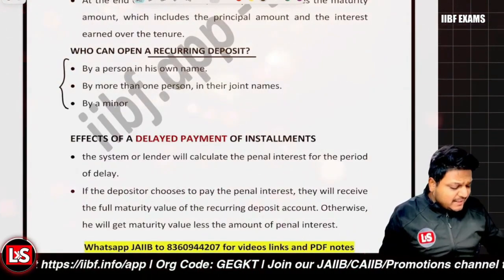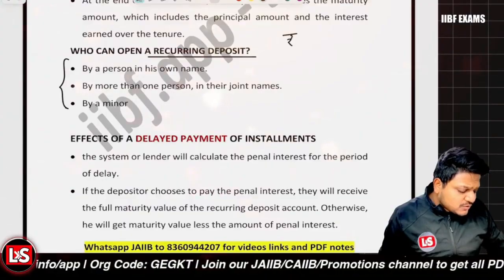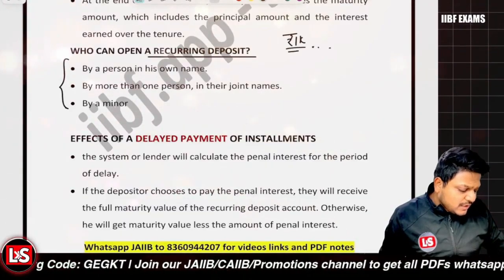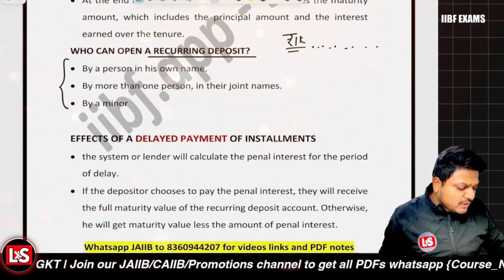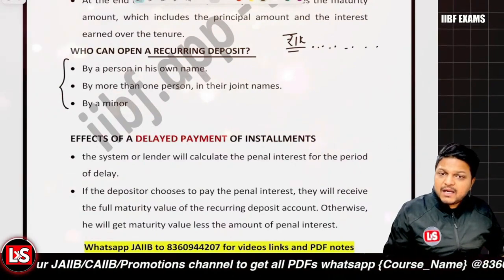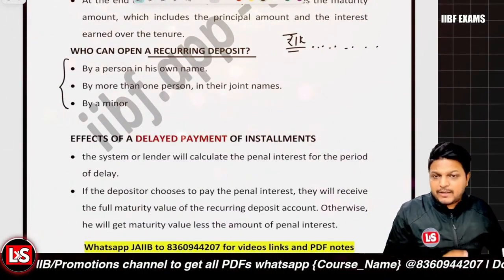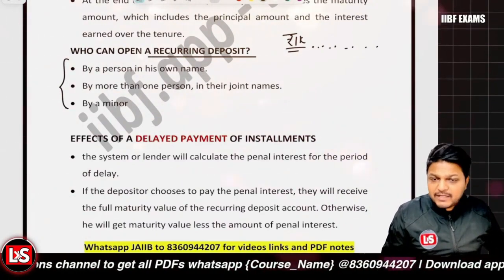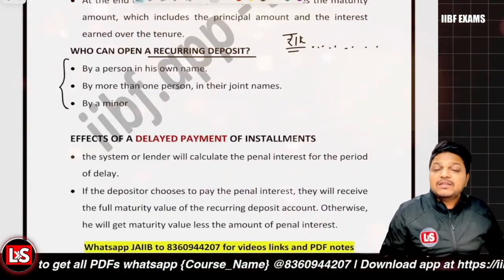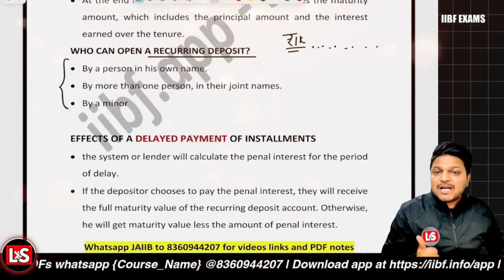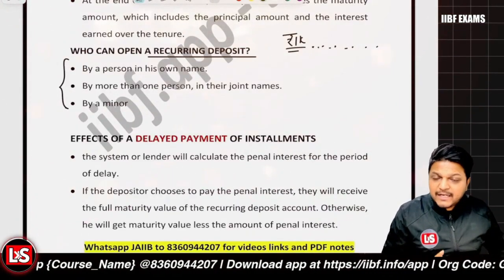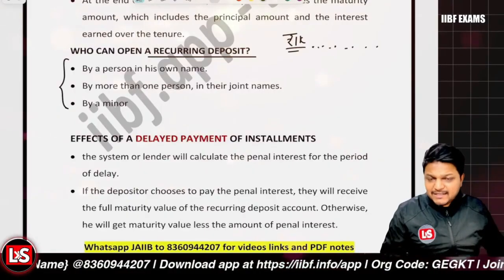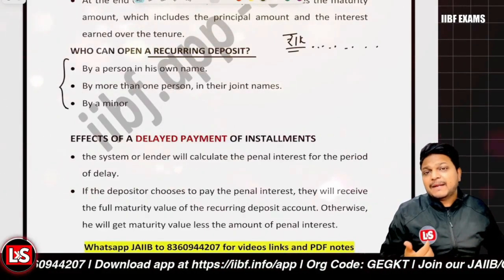Now, let's say you were to deposit rupees 1000 each and every month. At a fixed particular time period, you were to deposit this amount, and you skipped one installment, or there was some delay in the installment. So for that particular delay, penal interest will be charged for the particular period, right? Whatever the delay is in that case, the penalty will be charged.